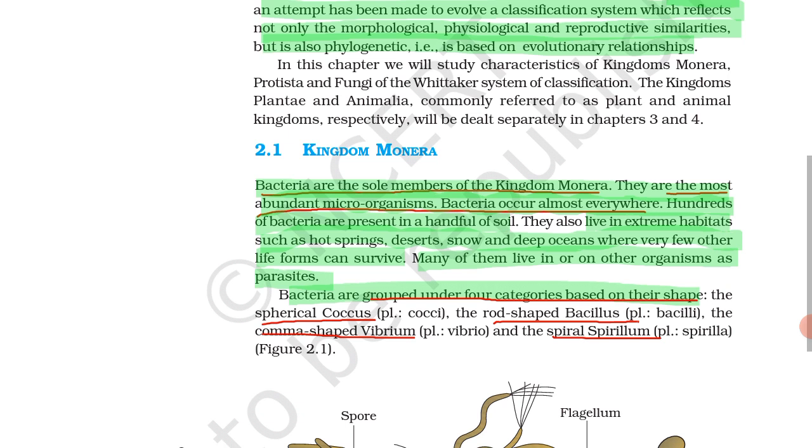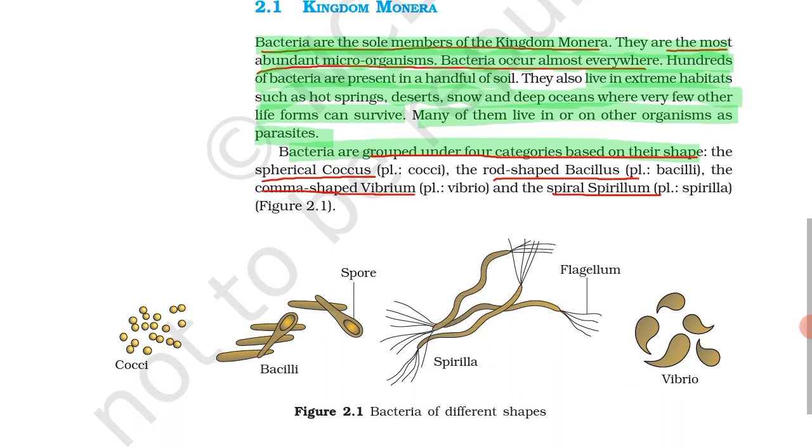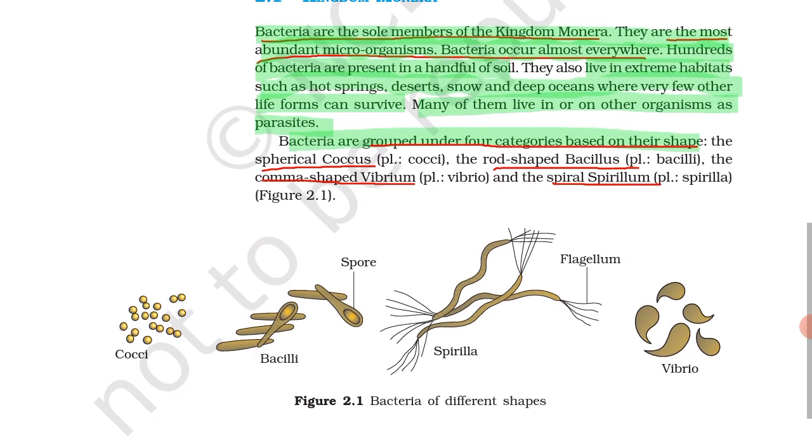Once you think about bacteria, you will know what is there in bacteria. They are present everywhere. They can be found in hot springs, deserts, snow, etc. And their four shapes are coccus, bacillus, vibrio and spirillum.